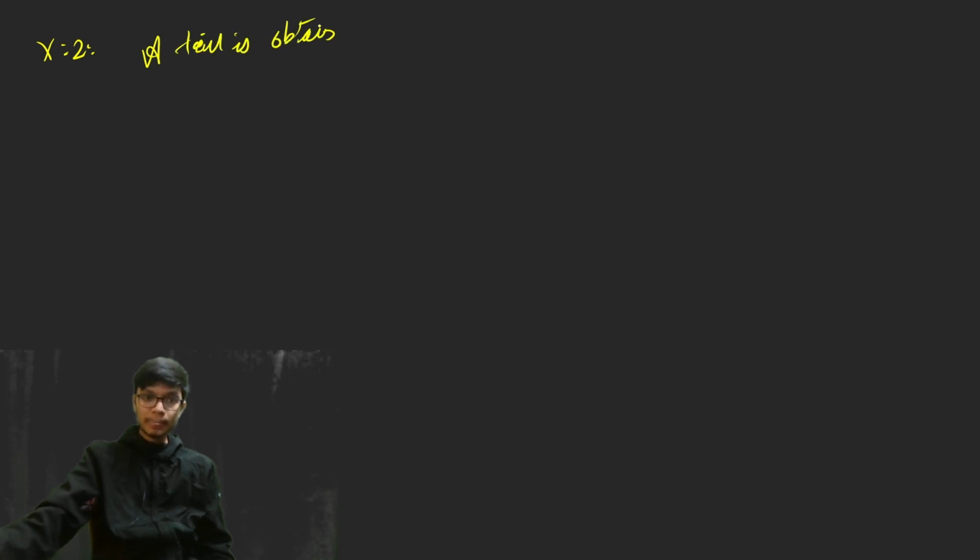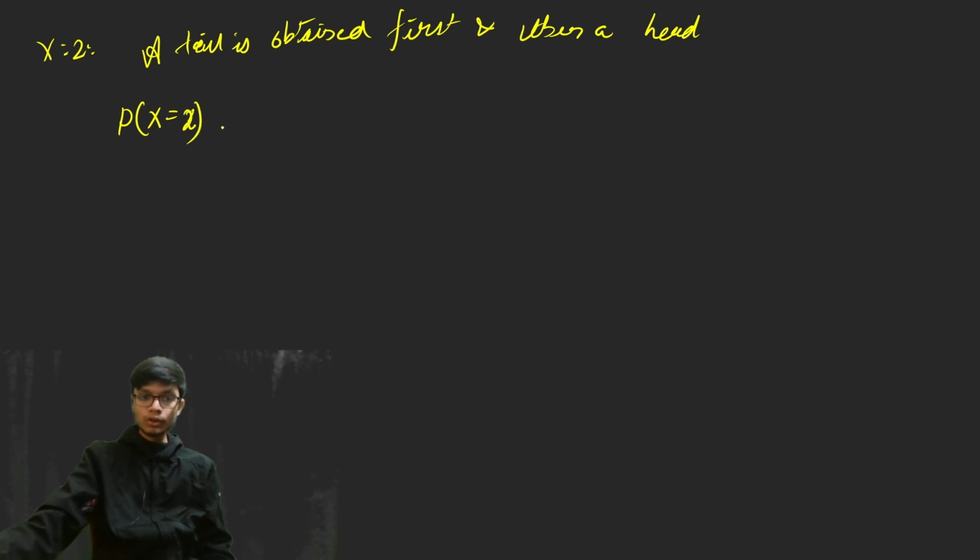Now for the different cases, let me take when x is equal to 2. That means a tail is obtained first and then a head is obtained. So for this experiment to end in two trials, the probability is: firstly you get a tail, that is 1 by 4, and then, using multiplication, you get a head, that is 3 by 4. So the probability will be equal to 3 by 16.